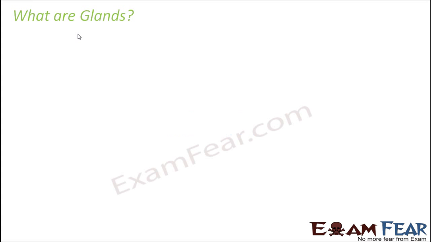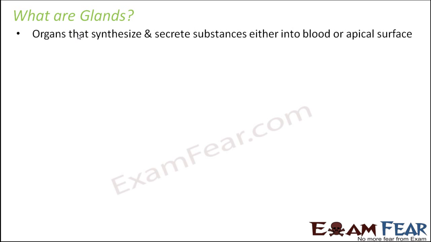So let us start from the basics. Let us see what are glands. Glands are organs that can synthesize and secrete substances either into blood or apical surface. These are some specialized organs of our body. Not all organs of our body can act as glands. These are some special organs, and their speciality is that they can synthesize and secrete substances. And what are these substances? These substances are nothing but the chemicals which we are going to talk about. We will see what kind of substances they can be. Now, where will they secrete these substances?